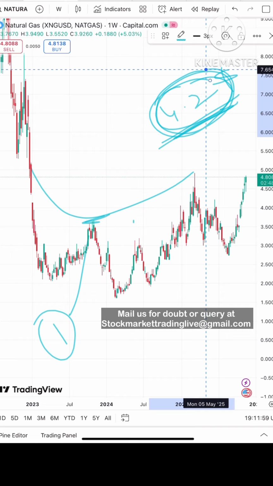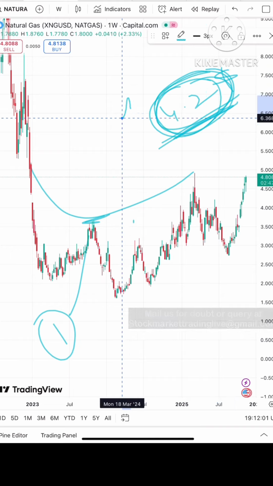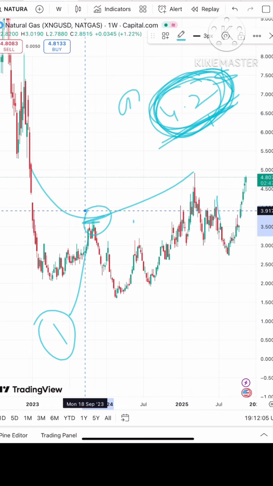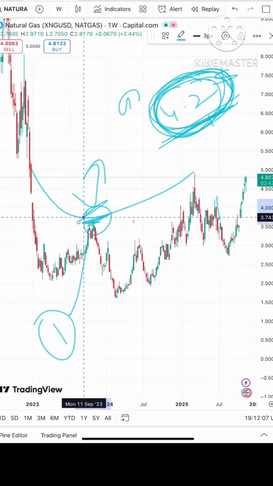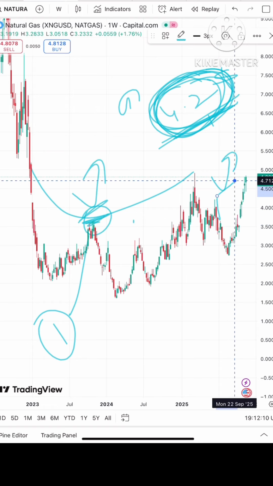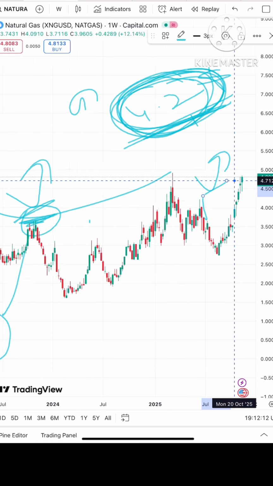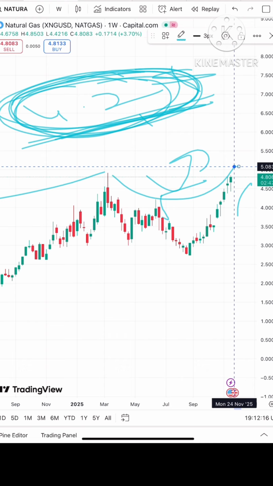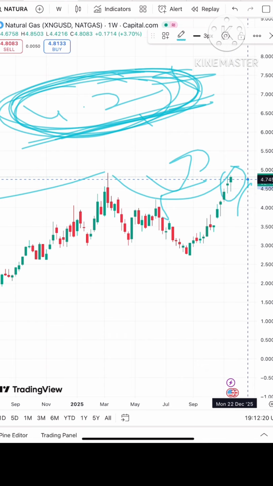First thing, if the price keeps moving over 4.2, we can see a further upside, and if the price starts falling below this level, the next strong support is coming at 3.6. From these two levels we can see a bounce back, so keep this in mind for the future also. But if you go on this particular trend, a smaller pattern, I've clearly mentioned that because the previous candle was a red candle, chances were very high it can go further upside.